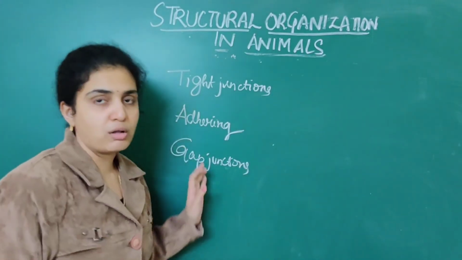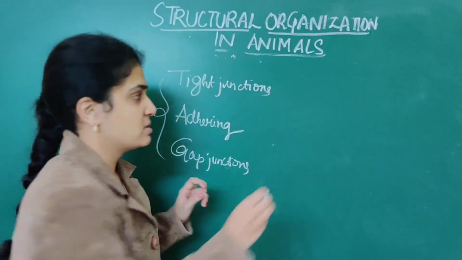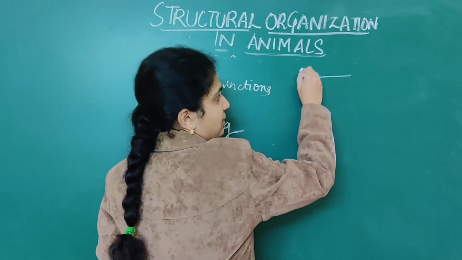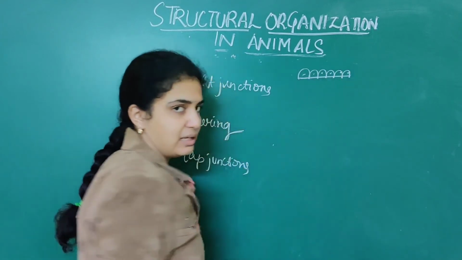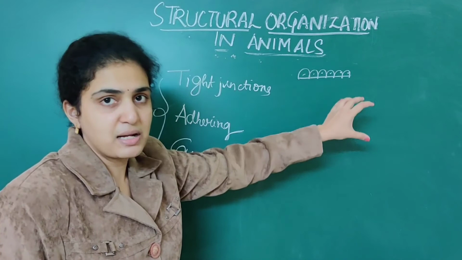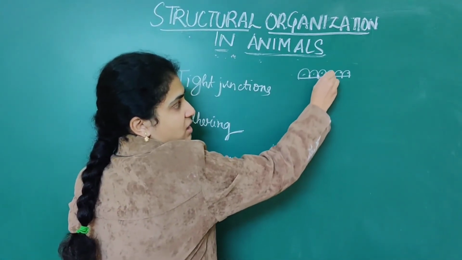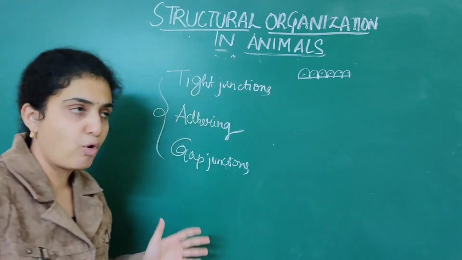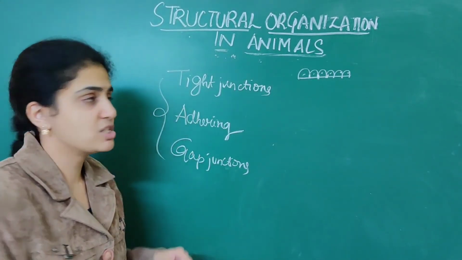These are the three types of junctions which are present. Suppose this is a cell, numerous epithelial cells are present. So there are numerous types of cells present in an epithelium. How are these attached to each other? That is what we are seeing, the different types of junctions.